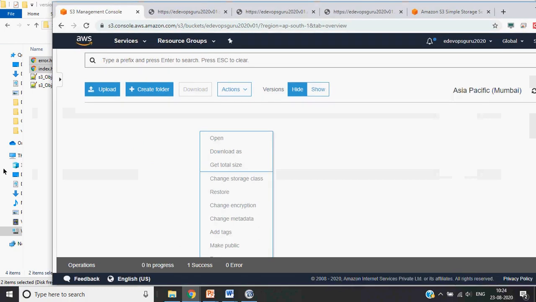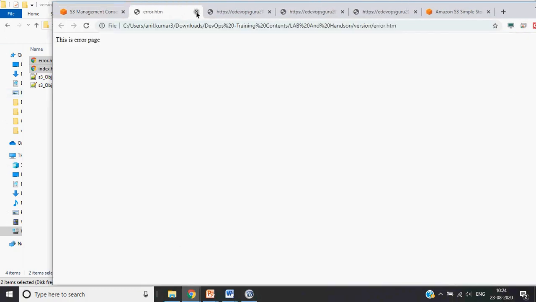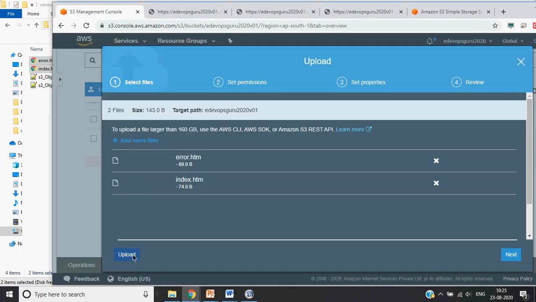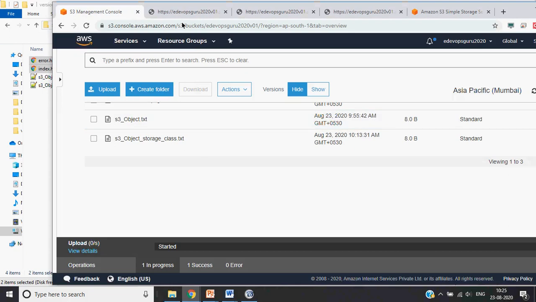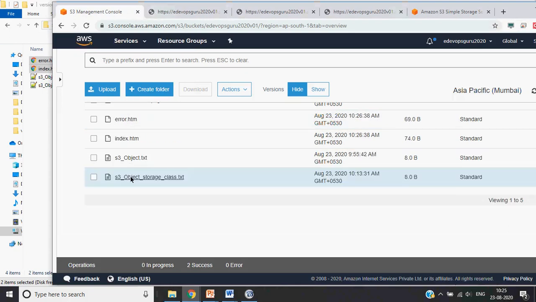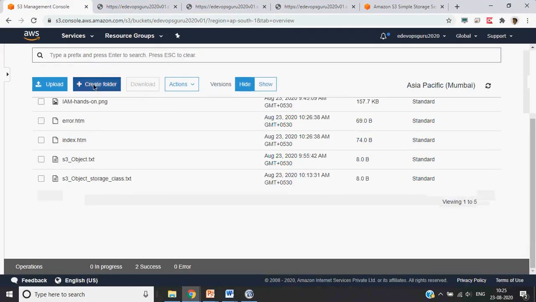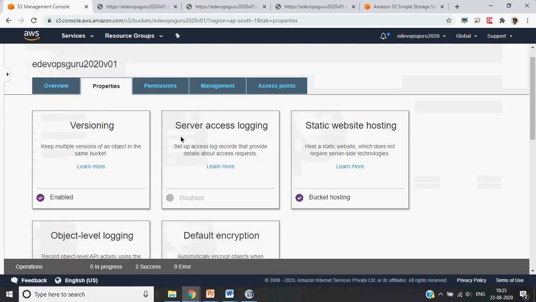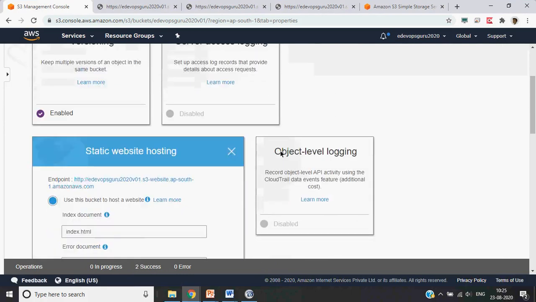Drag and drop. Now I come back to the site properties, the website section.